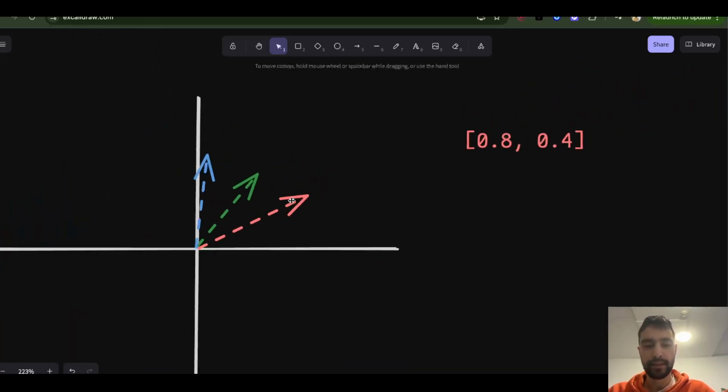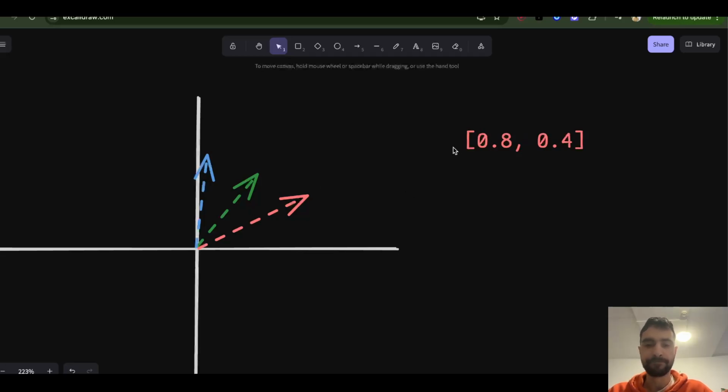Let's look at this vector. It's x value 0.8, let's say, on the x-axis, and y value 0.4 on the y-axis. Now, if we have a third number, then this would be a 3D vector. Usually these have like 500 numbers, so it's a 500-dimensional vector, which we can't imagine.